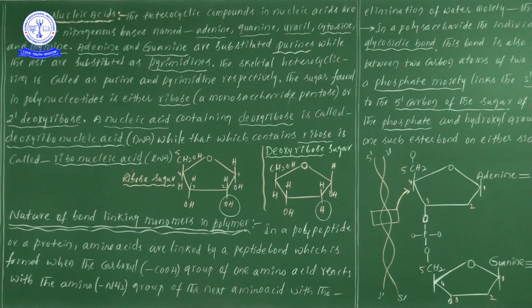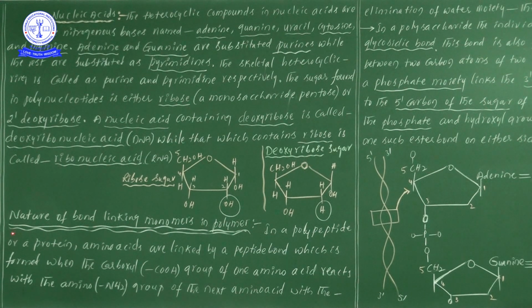Ribonucleic acid initially, but when the second carbon of a pentose sugar loses the oxygen, one new compound formation takes place. That new compound we are calling DNA. DNA is nothing but deoxyribonucleic acid. I hope you understood this point, right?